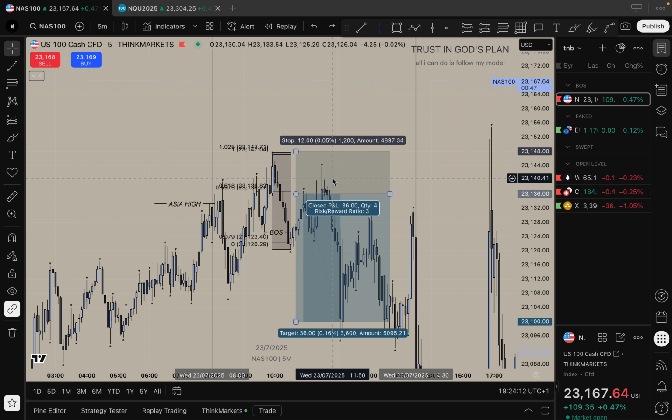That's mainly because on the 10k everything was good, but that's because the 10k didn't need too much lot size to get to that value. With the 50k, it's a bigger account, which means it has to use more lots to actually get to that amount, and then more lots means that I'm over the margin, which means that I cannot enter the trade because of the margin limits. So yeah, I was really mad.